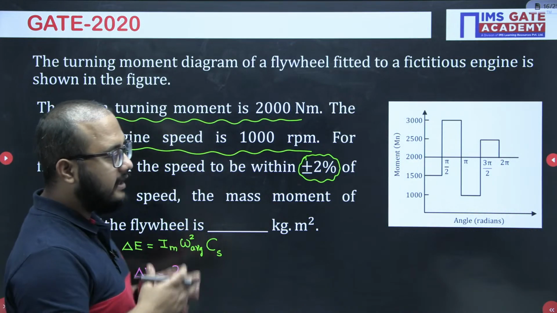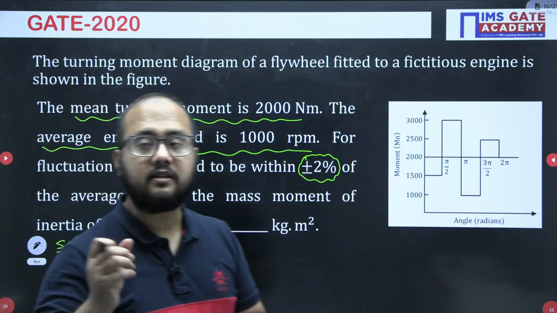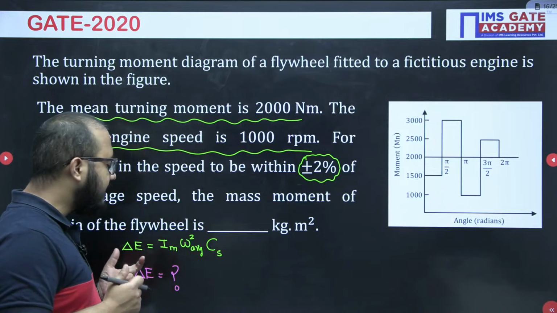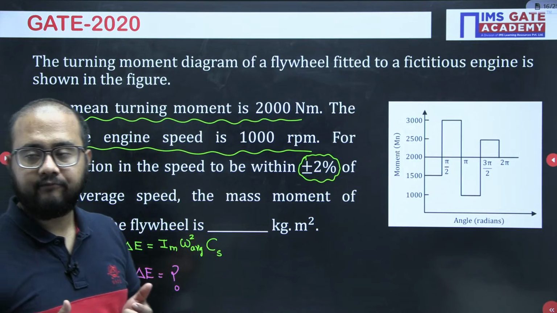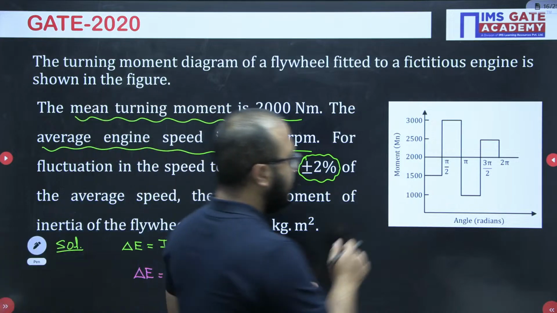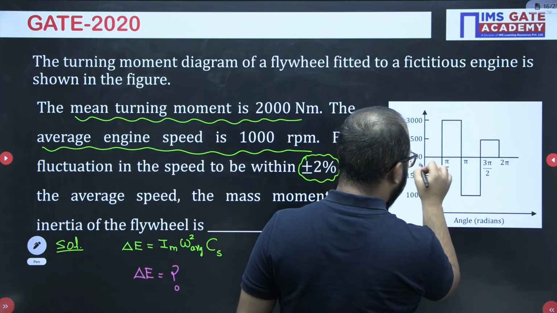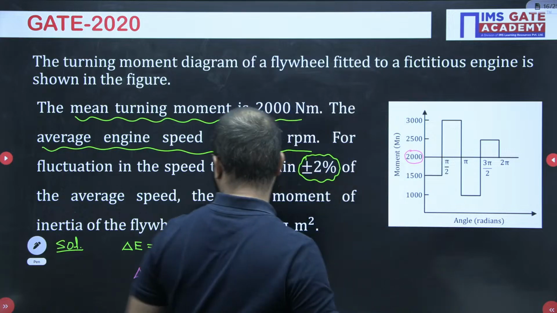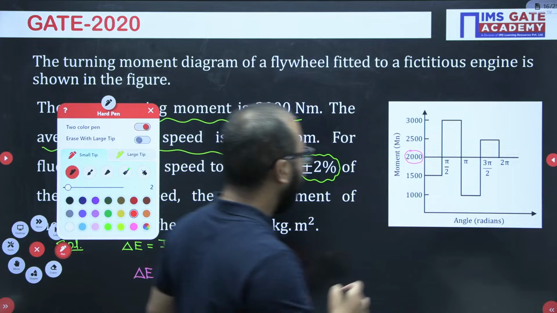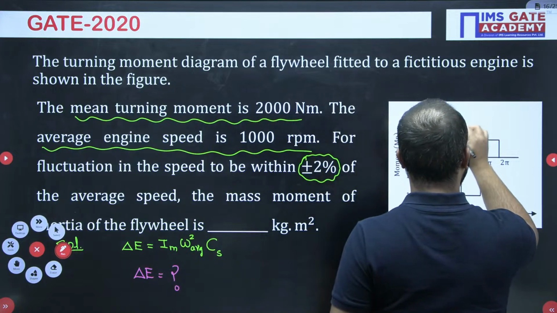Now how to get delta E? I hope you remember there is a point. Delta E is the fluctuation of energy, right? Fluctuation you will see above the mean torque. Now the mean torque, 2000, is already given to us. Now if you observe here, the fluctuation above this mean torque value is this much.